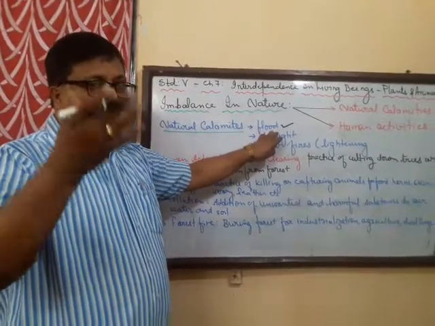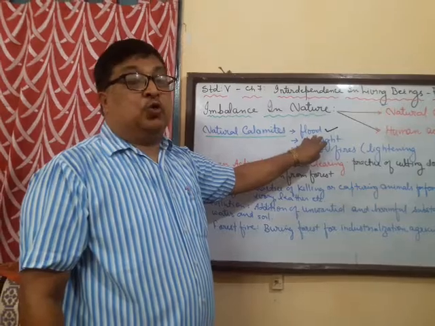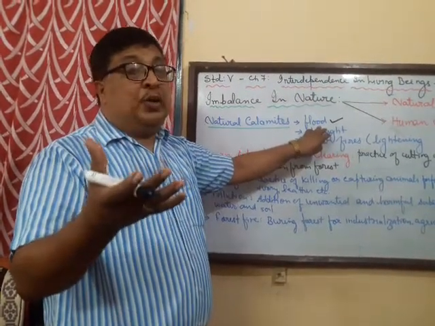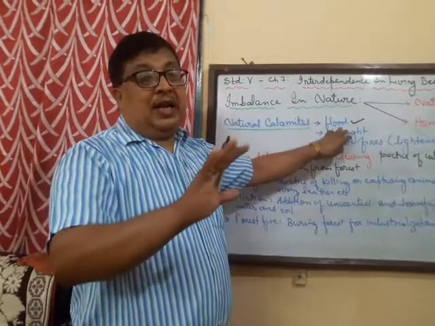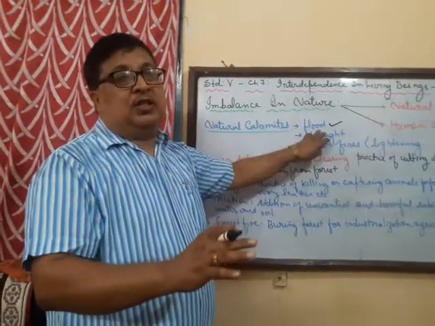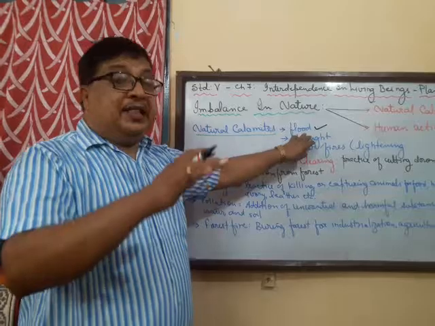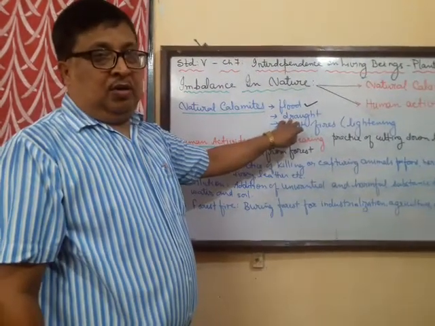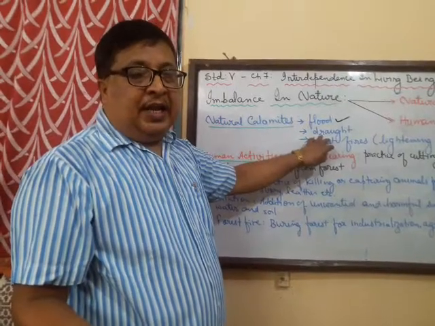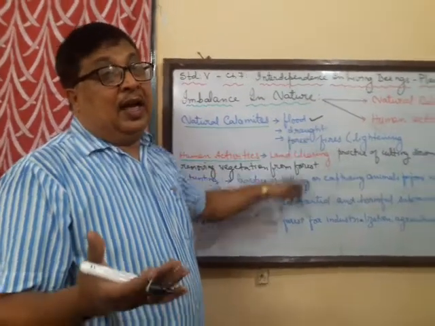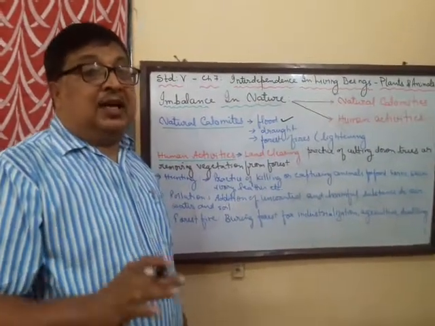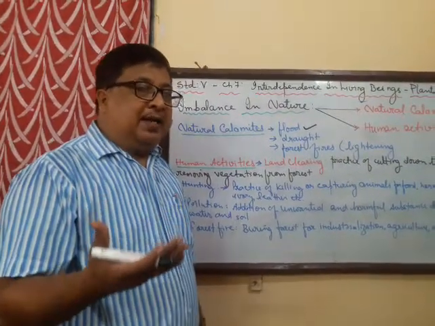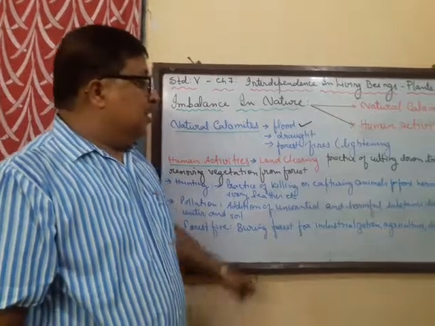Now you have seen that a few years back the tsunami came and took the lives of so many living beings. So that is also one of the causes due to which there is imbalance in nature. Now comes the drought. The drought also results in the loss of life of animals as well as plants. That again causes imbalance in nature.